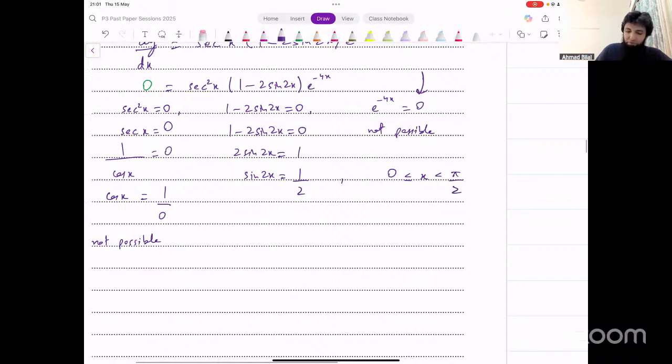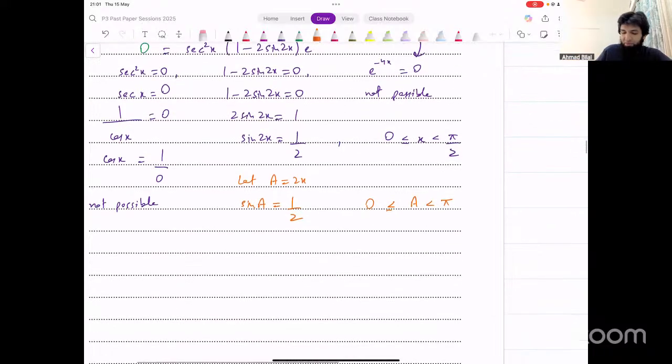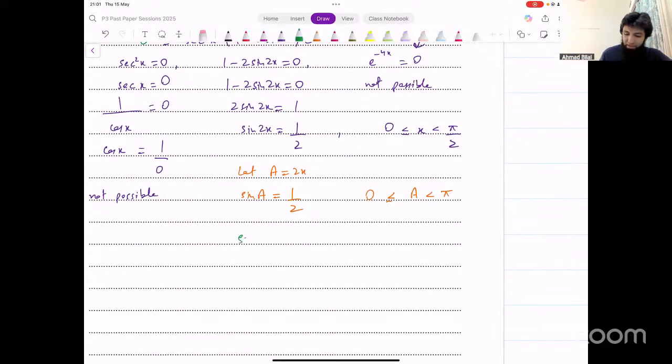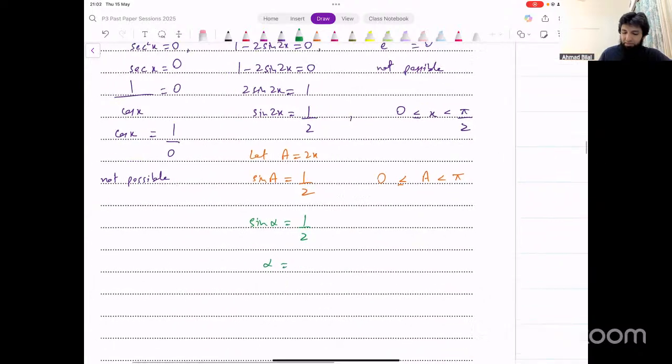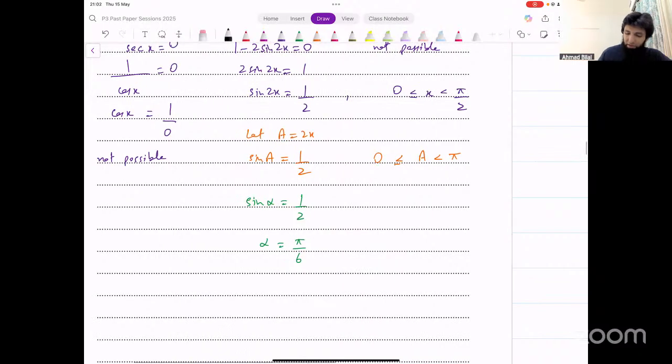Okay, we can use a substitution, right? We say let a equals 2x, then sine of a equals 1/2. What's the interval for a going to be? When x is 0, a is also 0. When x is pi/2, a is pi. A is supposed to be between 0 and pi. Now we find the basic angle. Sine alpha equals 1/2. When is sine 1/2? At pi/6. That's the basic angle that we get.